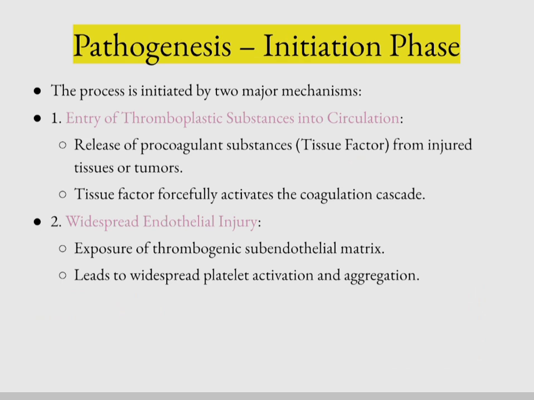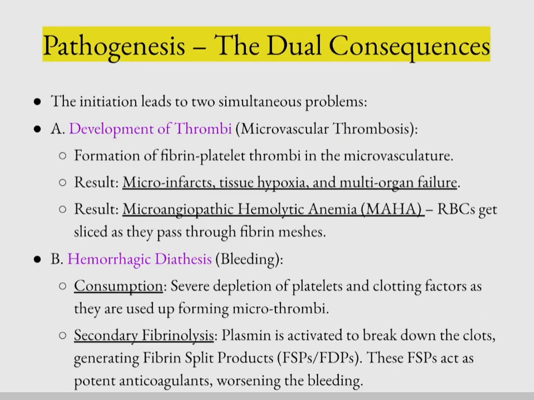And widespread endothelial injury is the second mechanism. Whenever there is widespread endothelial injury, there is exposure of the subendothelial collagen, and that leads to widespread platelet activation and aggregation and clot formation. So that initial step leads to two simultaneous problems. Those include development of thrombi and hemorrhagic diathesis.